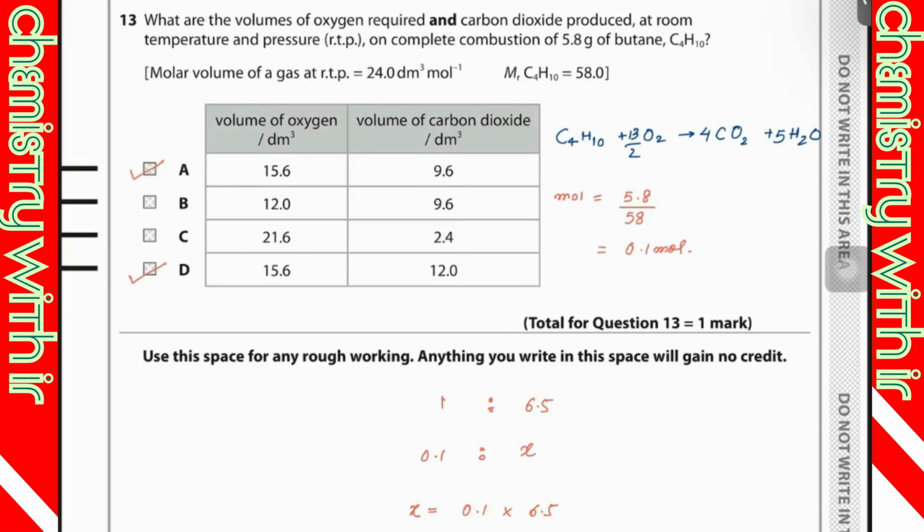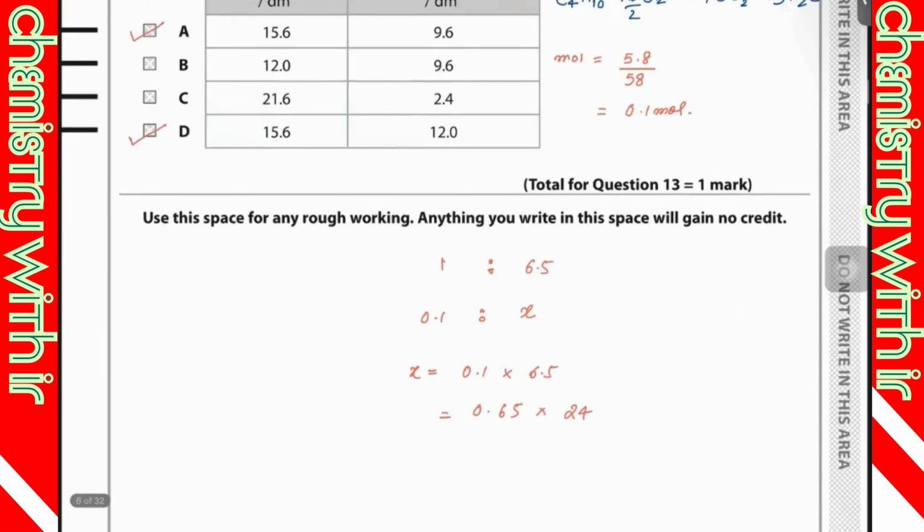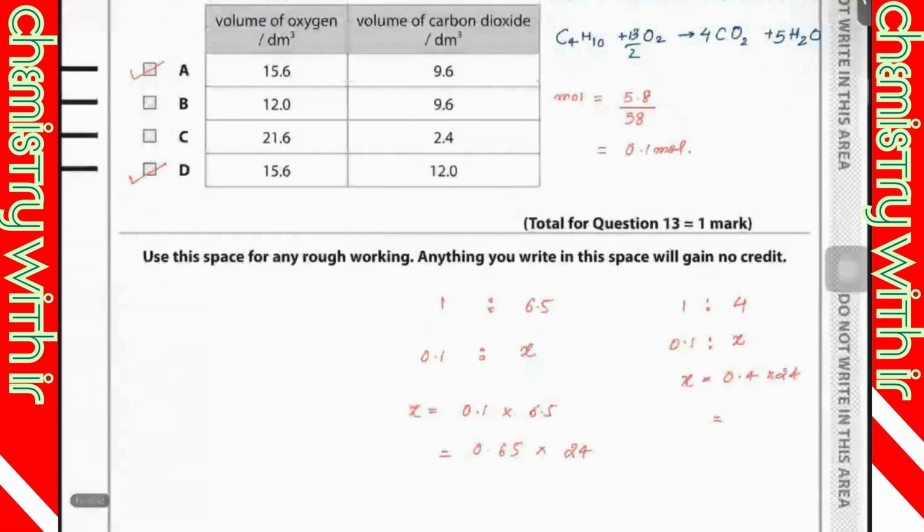Then you have to check the volume of CO2. So the mole ratio between C4H10 and carbon dioxide is 1 is to 4. And I got the mole, that is 0.1. It's going to be X. So X is equal to 0.4 multiplied by 24. So the answer would be 9.6. Option A is correct. Okay.